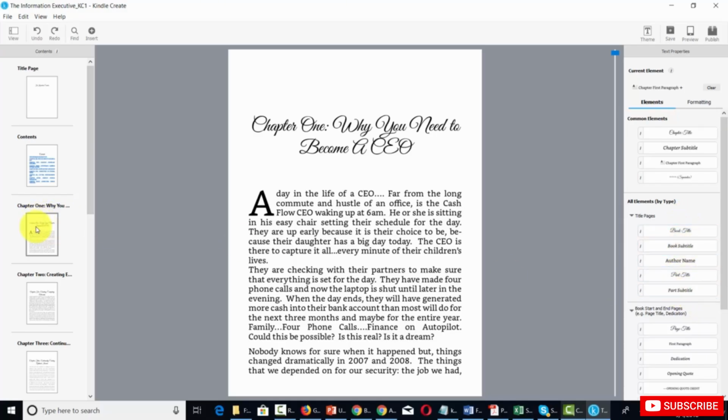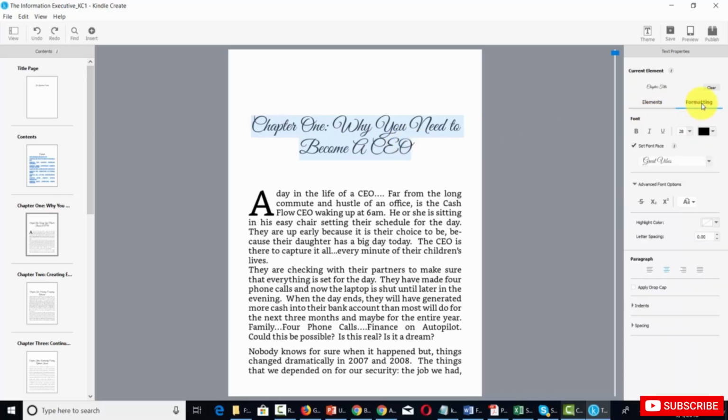So what we're going to do now is just make sure that our first page of every chapter is going to be formatted in the way that we want it. And so for example, we're going to highlight this title, go to the formatting, and make a decision about how we want the titles of our chapters to be formatted.